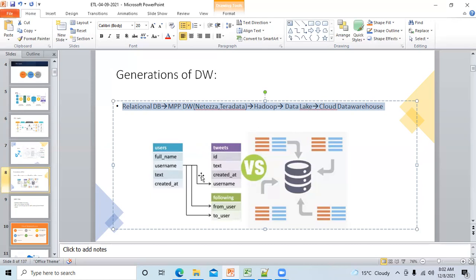Okay, so you can see here in the schematic diagram, I have users, tweets, following tables. In the users table, you have a column username. Similarly, in tweets, you have a column username. So this is like a primary key foreign key relation. Or maybe if you don't know primary key foreign key relations, you can understand that the users table and the tweets table have a relation, they have a join on username. Similarly, following is a table. You have from user and to user. You can use this and join with some other columns. What I'm trying to highlight here is users, tweets, and following.